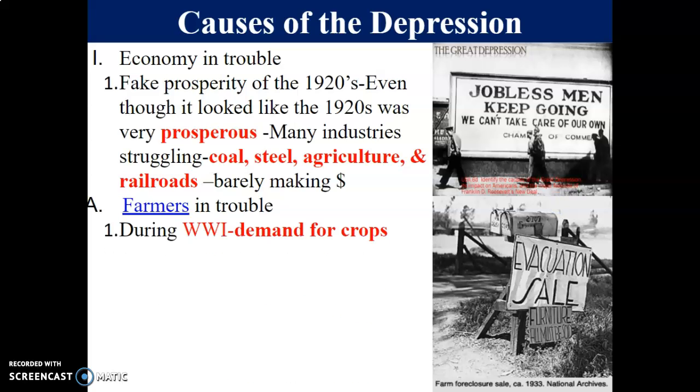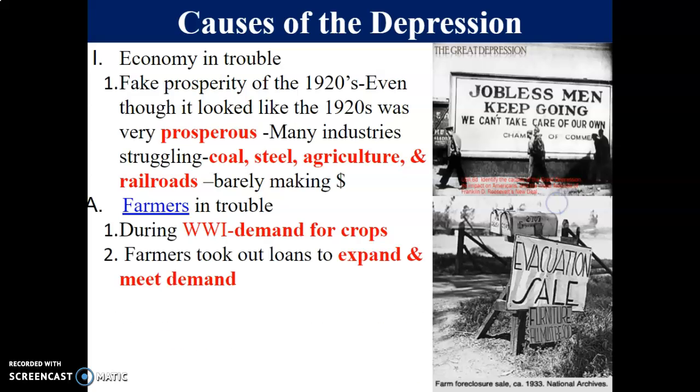So during World War I, remember World War I was from 1914 to 1918. During this time, the demand for crops increased. The government was buying a lot of crops from farmers to feed the soldiers, to fund the war, and it was a good time to be a farmer during World War I. So what farmers did is, hey, the government is buying all this crop from us, all this corn, all these beans, all these crops.